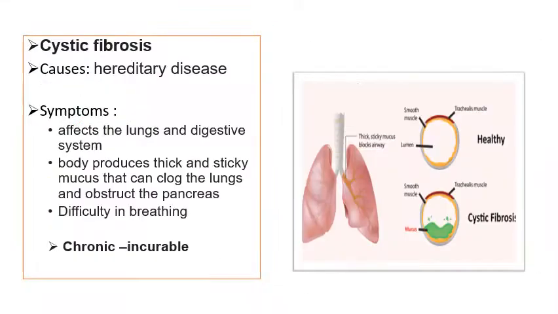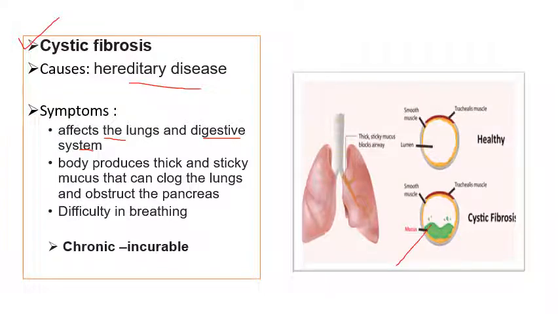The last, which is often used in genetics also, you will hear this name again and again in genetics, because it is a hereditary disorder. It goes from one generation to another generation, and the name is cystic fibrosis. Now it affects the lungs as well as the digestive system, because it results in the production of excessive mucus.